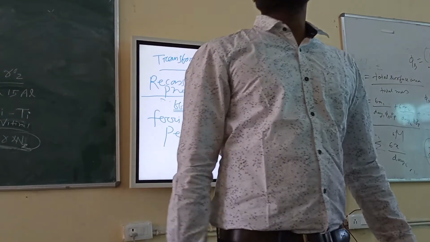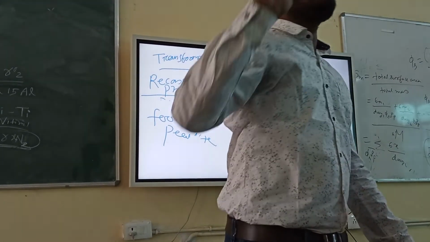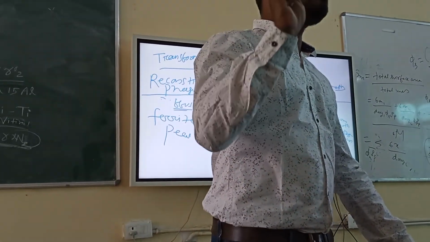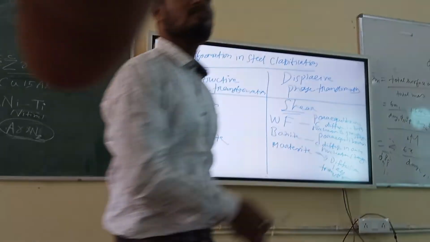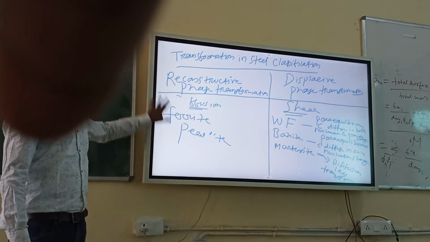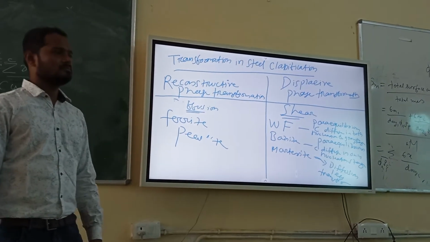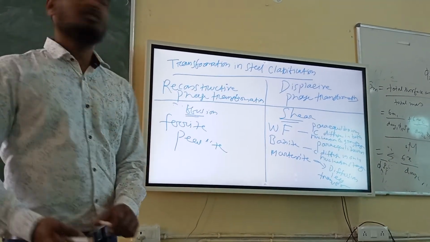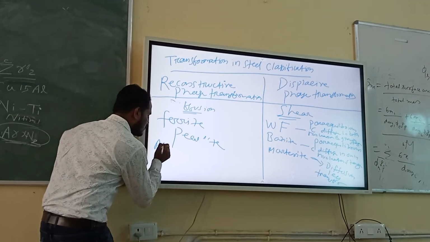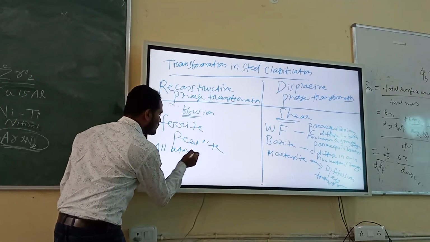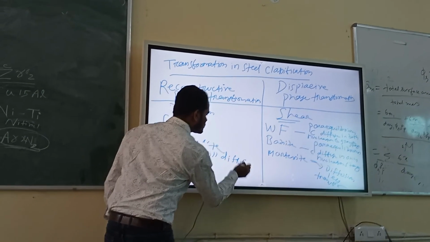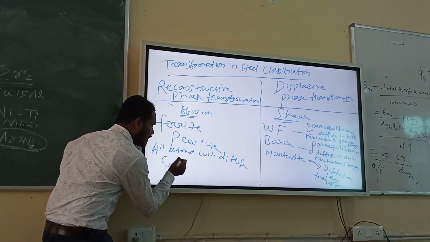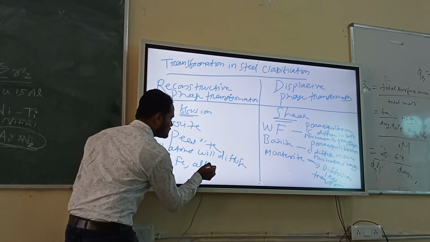And if somebody asks for an example where all atoms will diffuse, iron atoms, alloying elements, and carbon atoms, the example is ferrite and pearlite. Here all atoms will move, carbon, iron, alloying element.